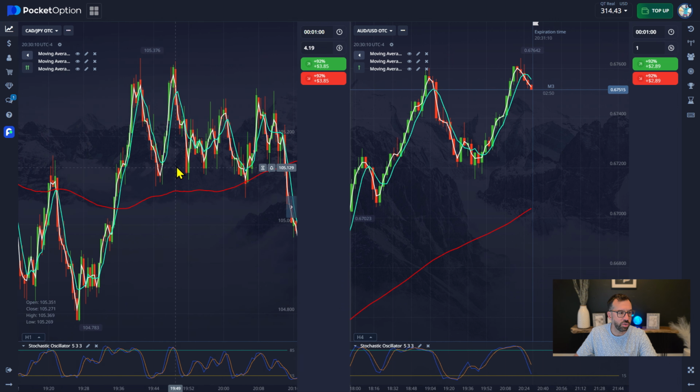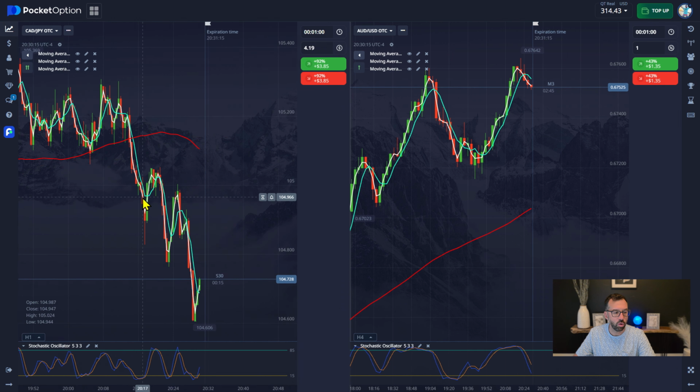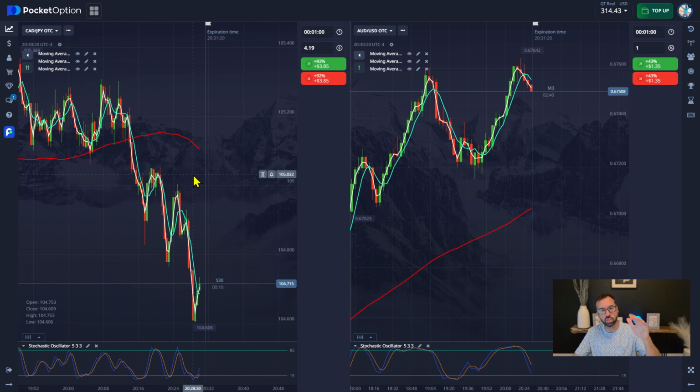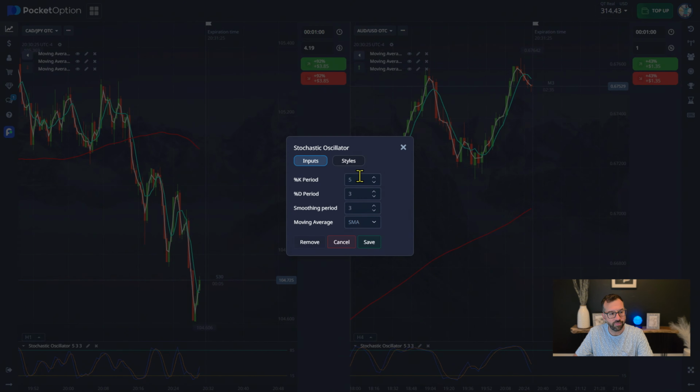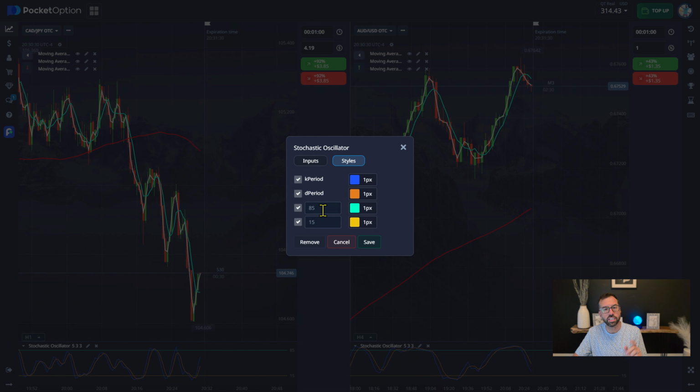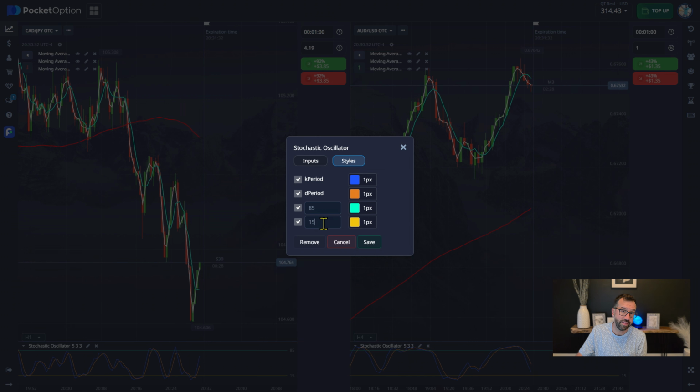Our goal is we either want to buy and or sell above or below the red line, or we can catch trend reversals where the stochastic oscillator is oversold or overbought. And what are the stochastic oscillator values? Well, it's a 5 period, 3, 3. Here's the difference. This is what I do. I change this from 80 to 85 and 20 to 15. Why? The 85 gives me a higher range and the 15 gives me a lower range. So when I am outside both of those zones, I have a better confirmation that I'm oversold or overbought.